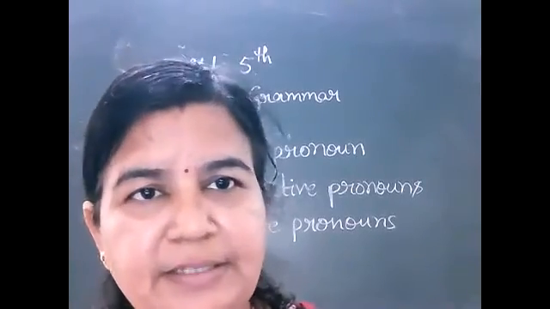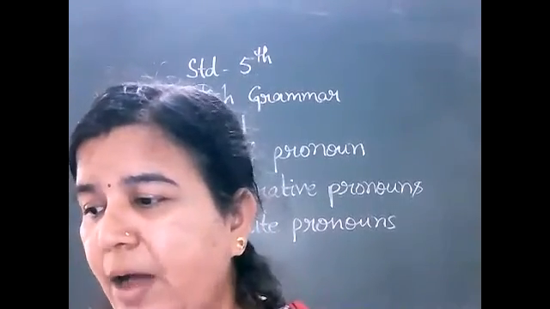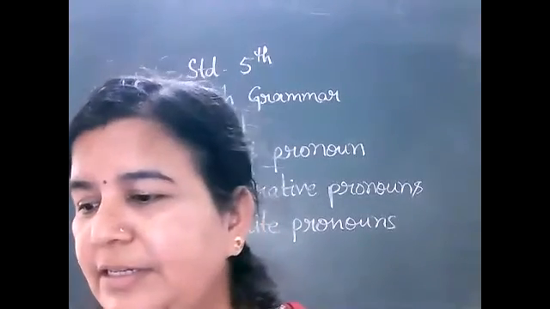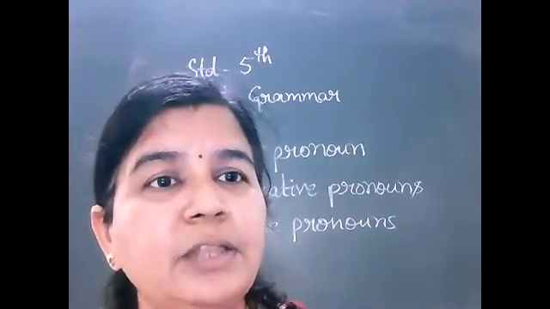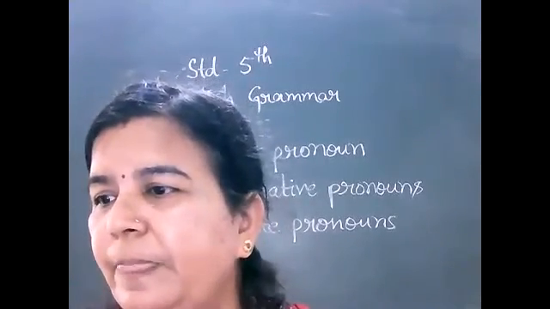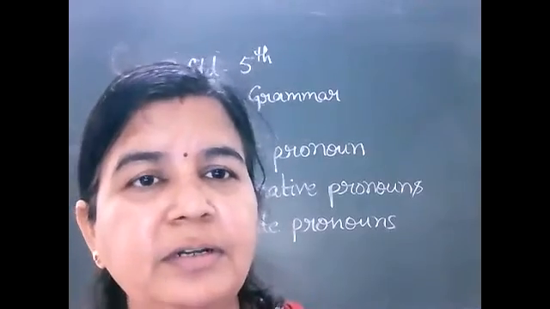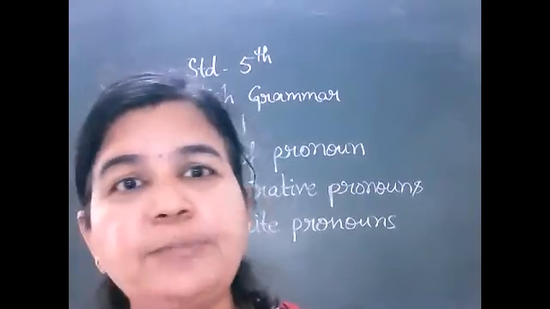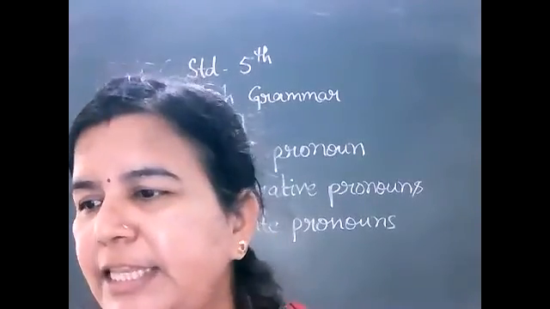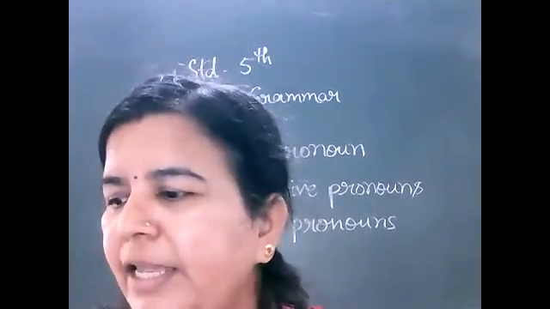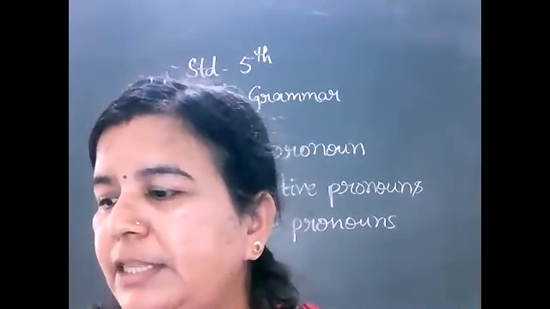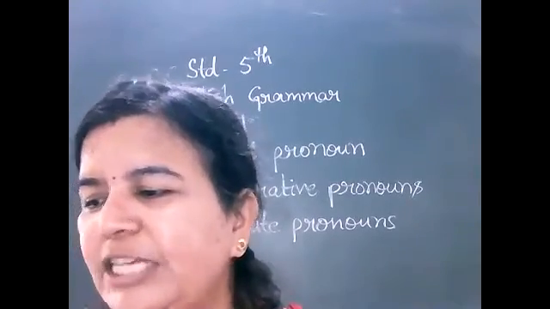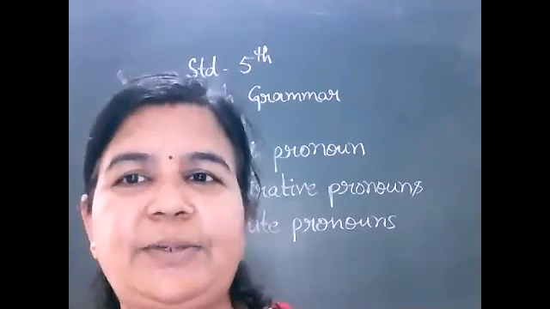So these are examples. This is my house. And this house is mine. Look at the difference. This is my house. In this sentence, this refers to a specific noun, the noun house. So we can say this is a demonstrative pronoun. But in the other example, this house is mine, this becomes an adjective.